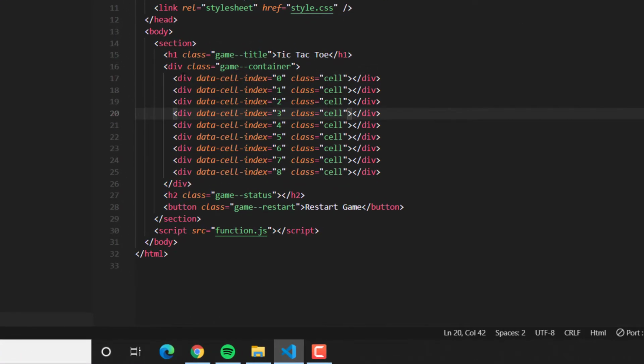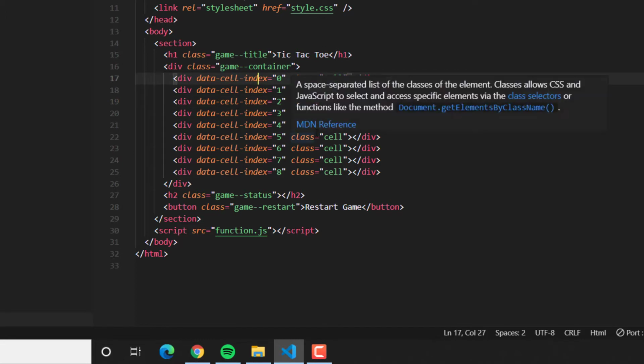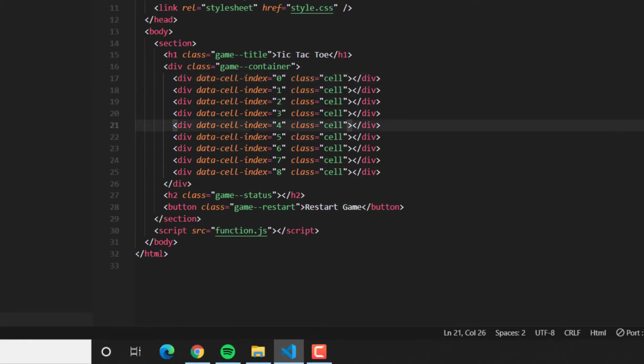Each cell is actually a division, or a div tag, but it has this attribute which is data-cell-index. It has this class cell, and all the cells have this class. Why exactly? Because they're gonna have the same functions. The only thing that's gonna change is the letter which is gonna be typed inside.